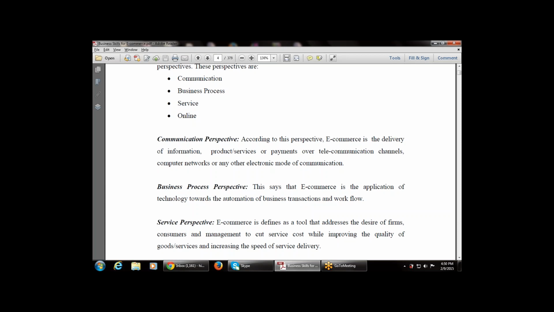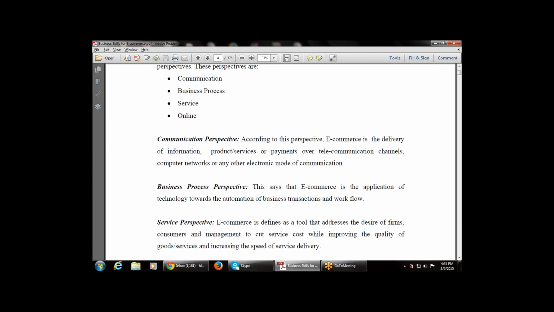Product services, payment over transmission channel, computer network, or any other electronic mode of communication, that is the communication perspective. There are different communication perspectives kept for information, product services, or payment over the telecommunication channels. So these are the various communication networks or electronic modes of communication. That is the communication perspective.